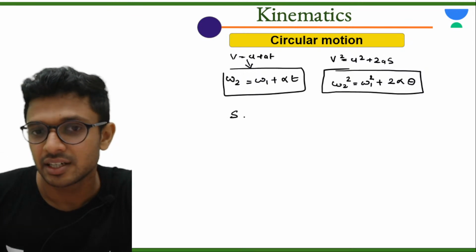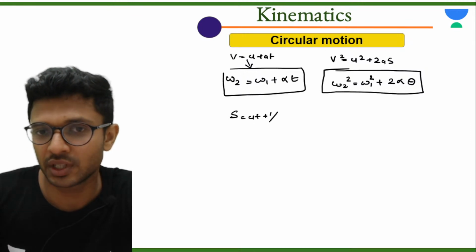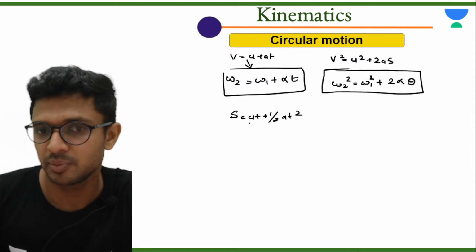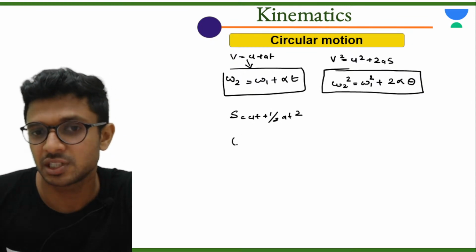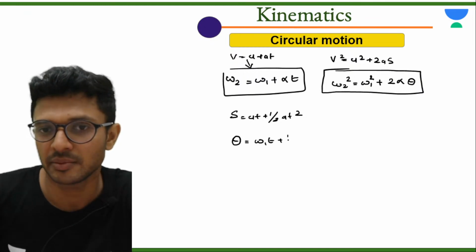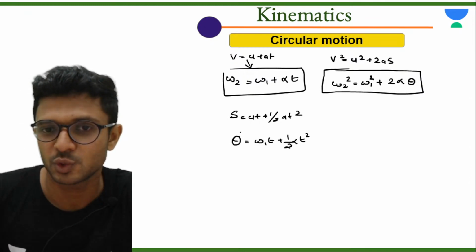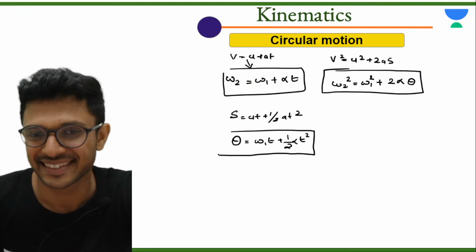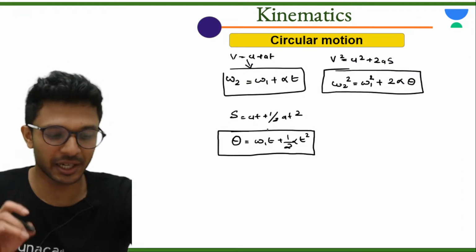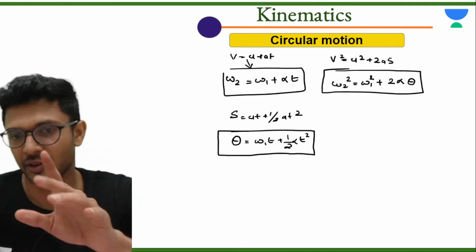Then remember this equation, S is equal to ut plus half at square from motion in one dimension. The respective equation from this chapter is theta is equal to omega 1 t plus half alpha t square. Okay, done. Very good.